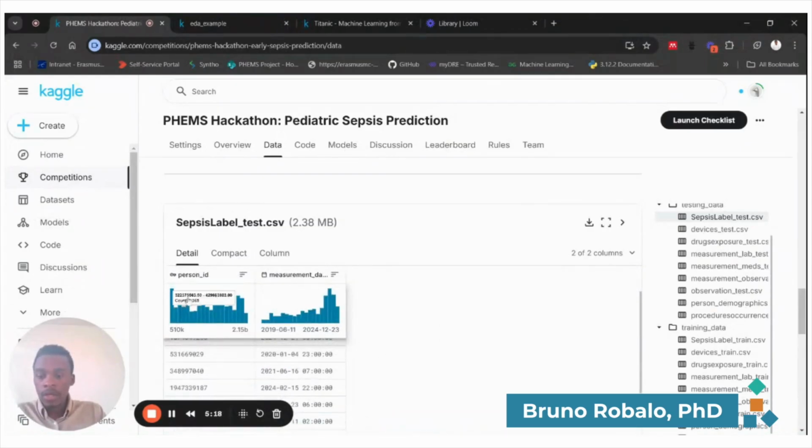And what you see here is only two columns, one with person ID and one with measurement date time. And the goal, of course, is for each of these rows to predict the sepsis label. And this is exactly how the submission file should also look like. So the same patient IDs and measurement date times, and then, of course, a third column with the sepsis label.